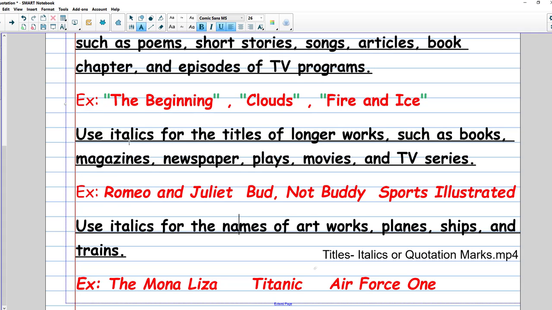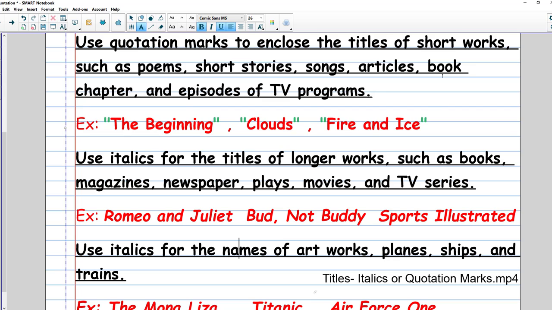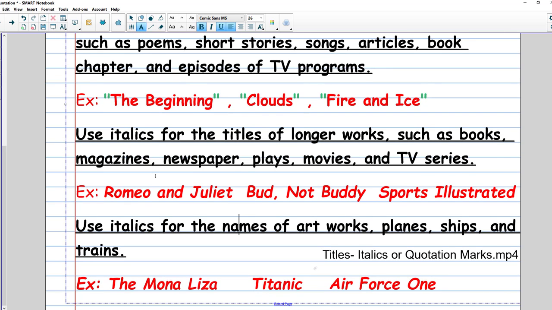When to use the italics? Actually, we will use it for the titles of longer works, take care. So we said the quotation marks are for the short works, and the italics for the titles of the longer works, such as books, magazines, newspapers, plays, movies, and TV series. Let's see an example.